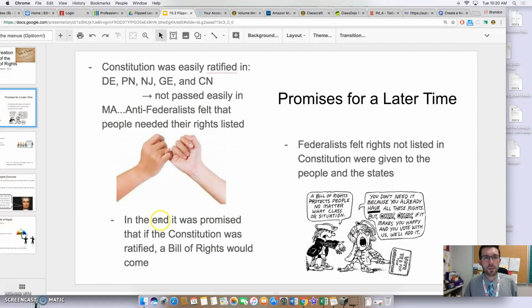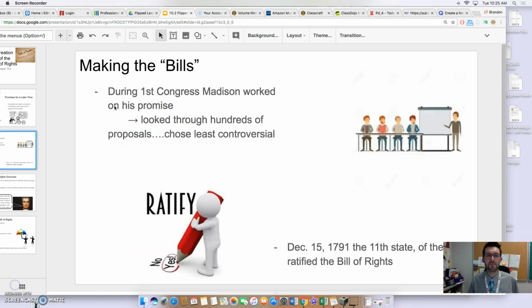In the end, it was promised that if Massachusetts and the other states kind of holding back ratified the Constitution, a Bill of Rights would be added later. James Madison was true to his word. During the first congressional session, he worked on his promise to try to get a Bill of Rights put into the Constitution. In fact, he looked through hundreds of proposals that were sent by the states' ratifying conventions. What he tried to do was choose the least controversial of all of these proposals, because of course he wants them passed. And if they're going to be controversial, James Madison knew that they would not be passed.